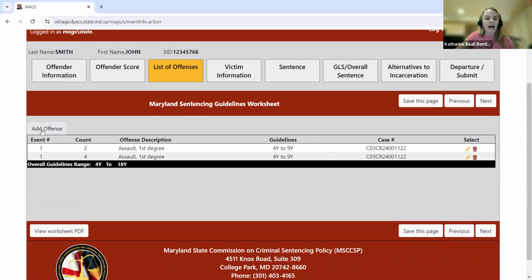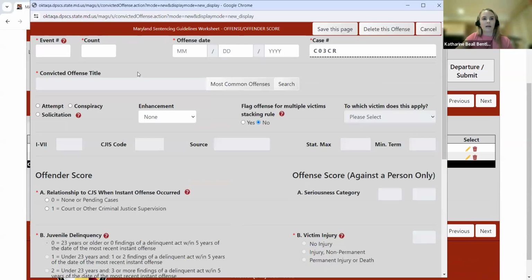Now, I'm going to go ahead and add a second criminal event that's going to be comprised of 2 drug-related offenses. So this is going to be a separate case number that occurred on a different date. So I am making this criminal event number 2, yet it's going to be count number 1 within this case number. So let's say this occurred about 2 weeks later on March 14th of 2024. And it's going to have a different case number.